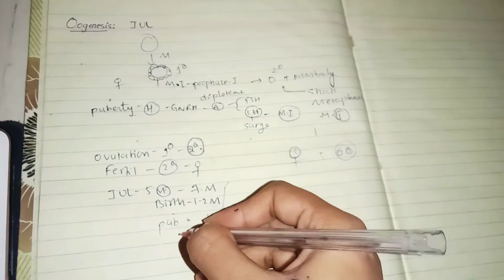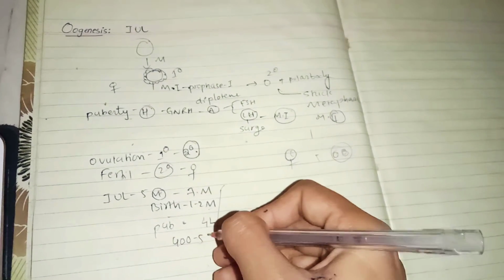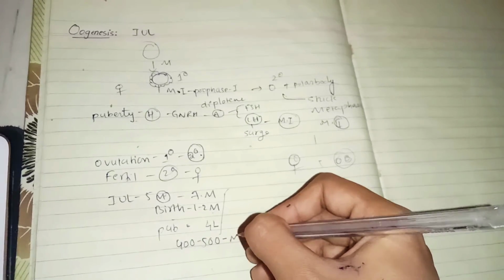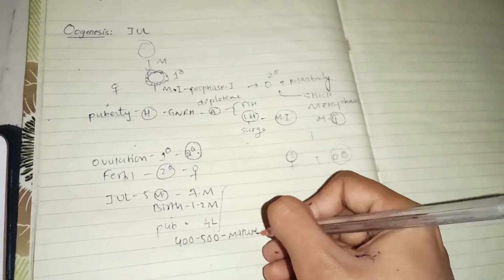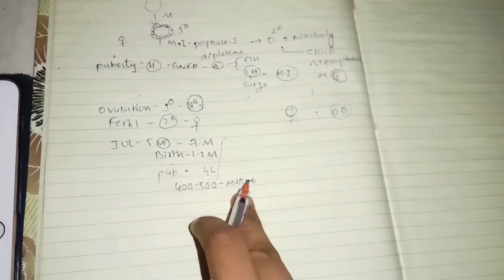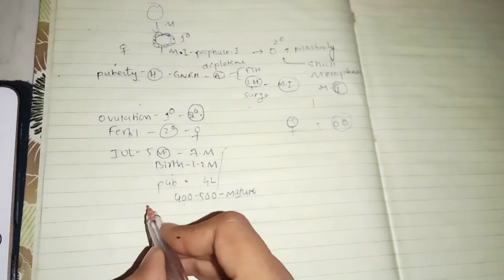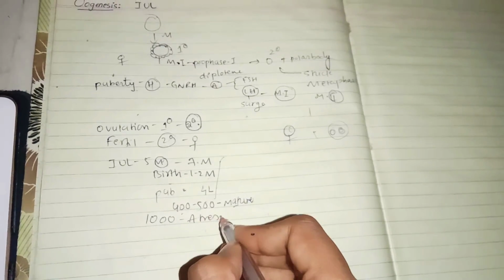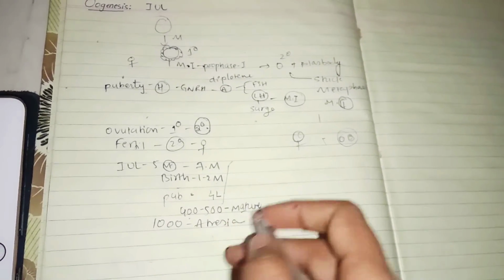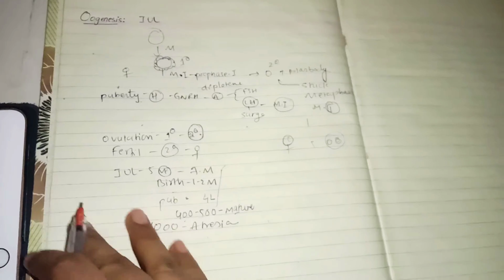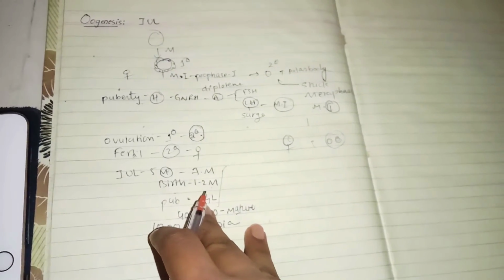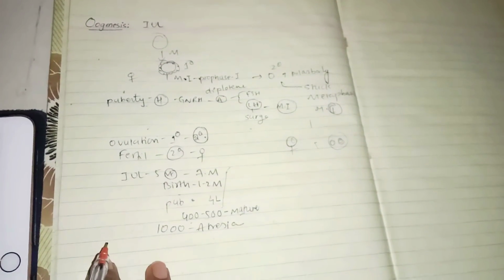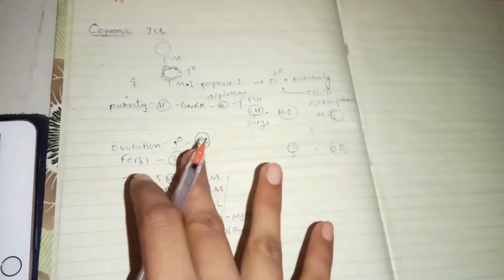And among these, only 400 to 500 follicles will mature in the entire lifetime of the woman, and the remaining, about 1000, will undergo atresia. And remember, the initial recruitment of all these follicles is not hormone dependent; it is hormone independent. This is very important.